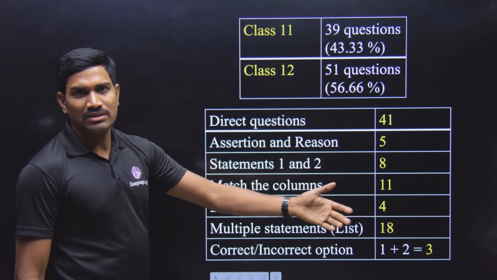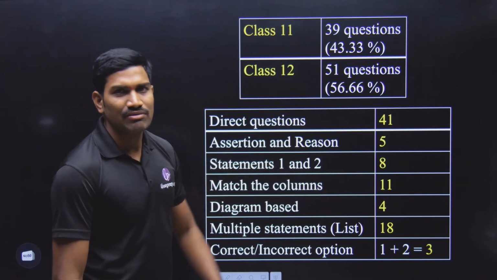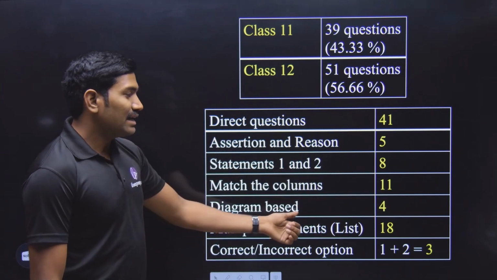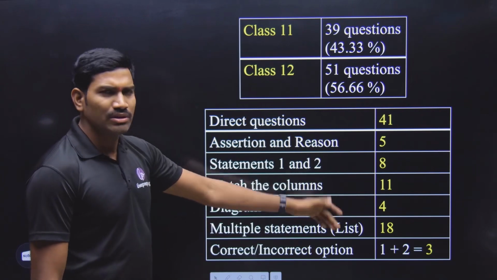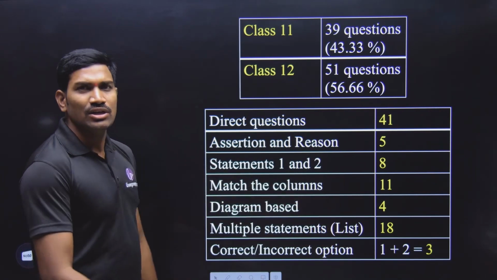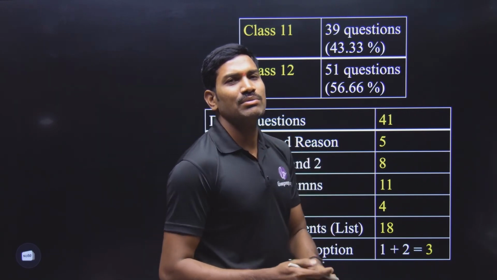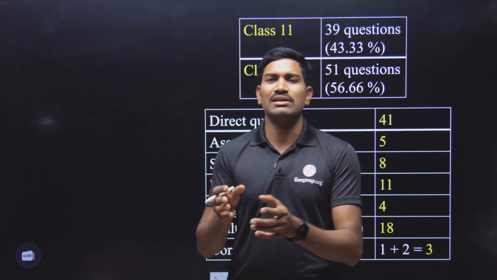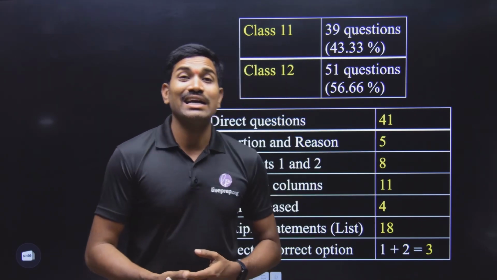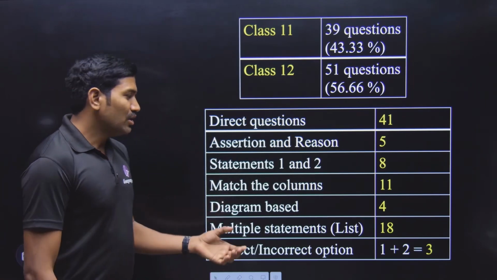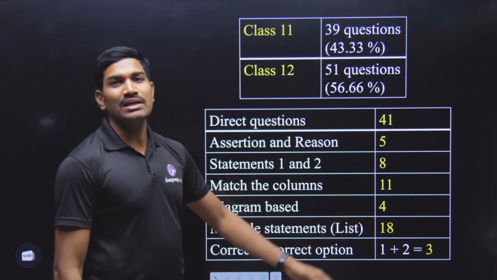Match the columns, column 1, column 2, match the following: a total of 11 questions. Diagram-based questions total 4, including the pedigree one. Then multiple statements: they give some list, with some statements or options, and out of these we need to select how many are correct. That type of question is approximately 18 questions.